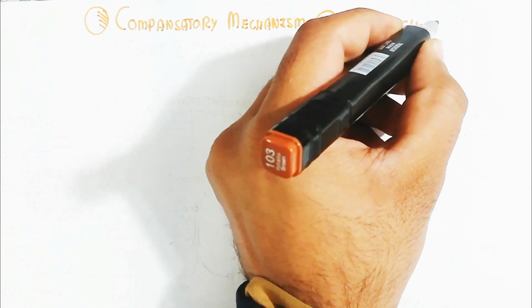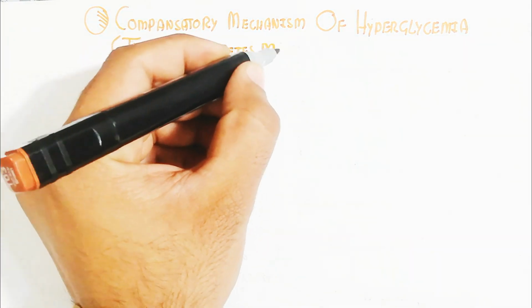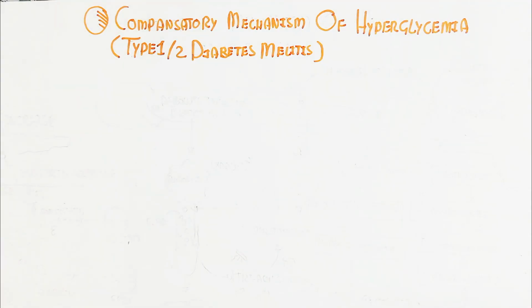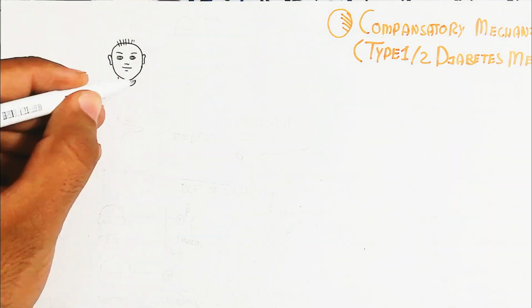In this video, we will understand the compensatory mechanism of hyperglycemia due to type 1 and type 2 diabetes mellitus. But we will concern ourselves with type 2 diabetes mellitus because it is insulin independent, while type 1 diabetes mellitus is insulin dependent.